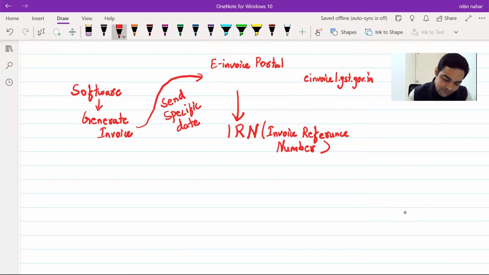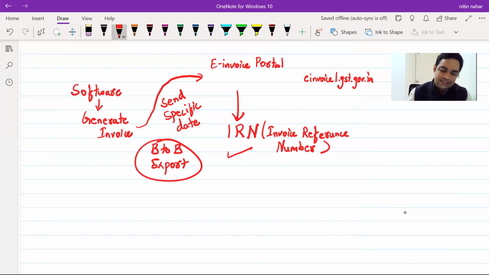Now, this invoice reference number generated is to be added on the invoice. Once this is done, thereafter, there are no issues on the authenticity of the invoice. Yes, you can also get it cancelled, and at present, it is applicable only for B2B transactions and export transactions. That means it's not applicable for B2C transactions because they wanted to tap those who were taking ITC based on fake invoices. Now they will not be able to take ITC on fake invoices because all B2B invoices have to be authenticated through e-invoice.